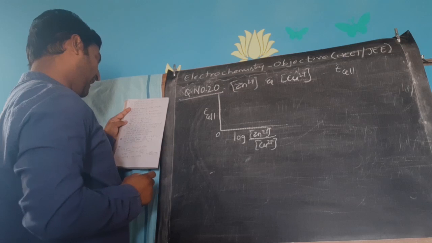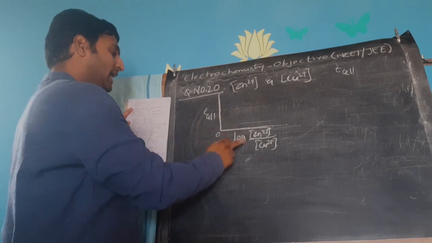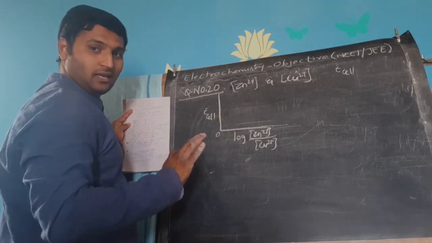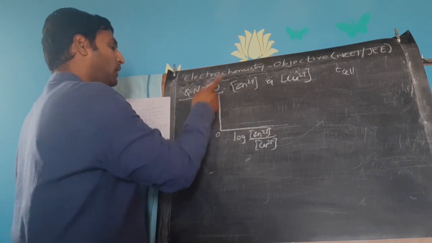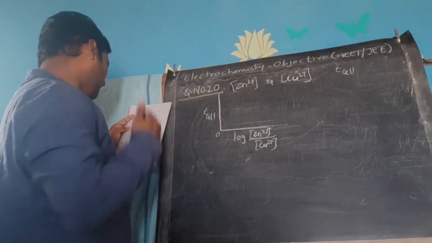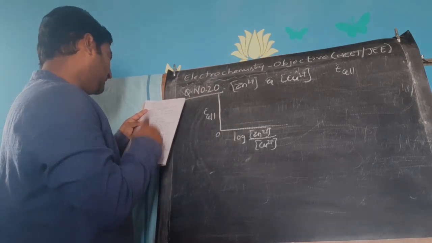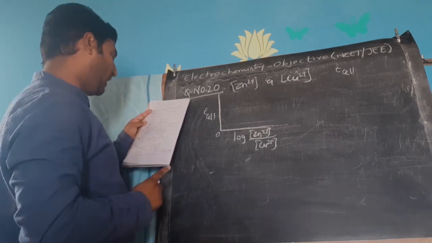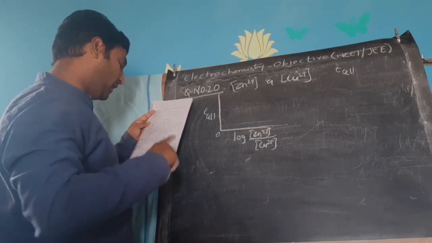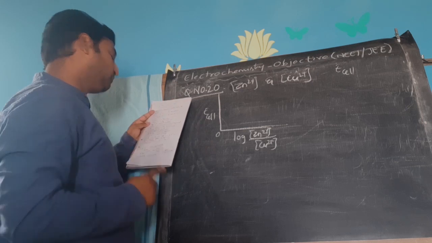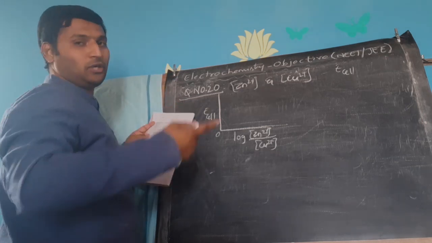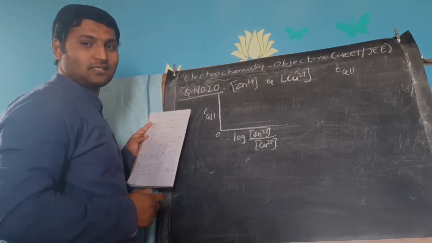When they have drawn a graph, first of all, what kind of graph we will get, we will think. Then the intercept of that graph was 1.1 volts, it seems. Then he is asking you, if Zn2 plus concentration is 0.1 molar and copper 2 plus concentration is 0.01 molar, then what would be the cell potential value at those concentrations, he is asking.